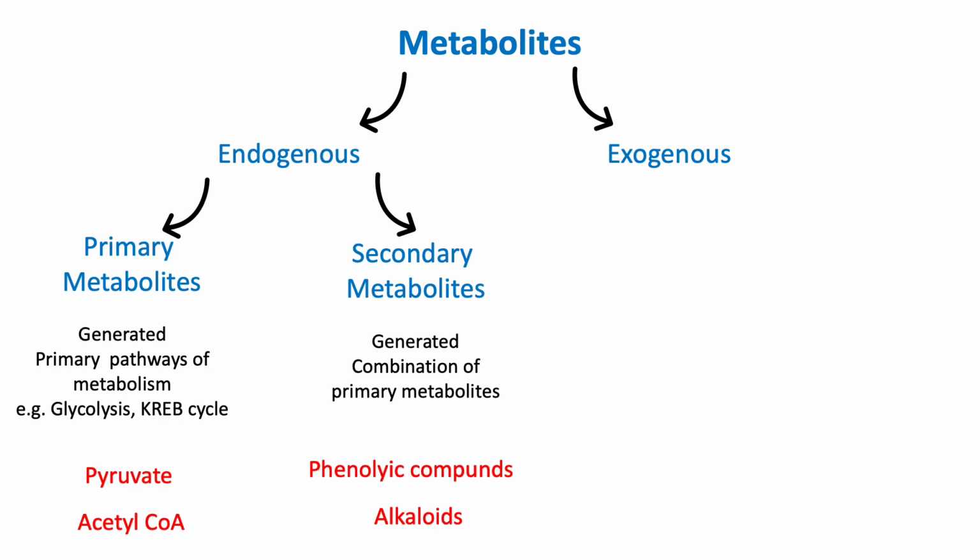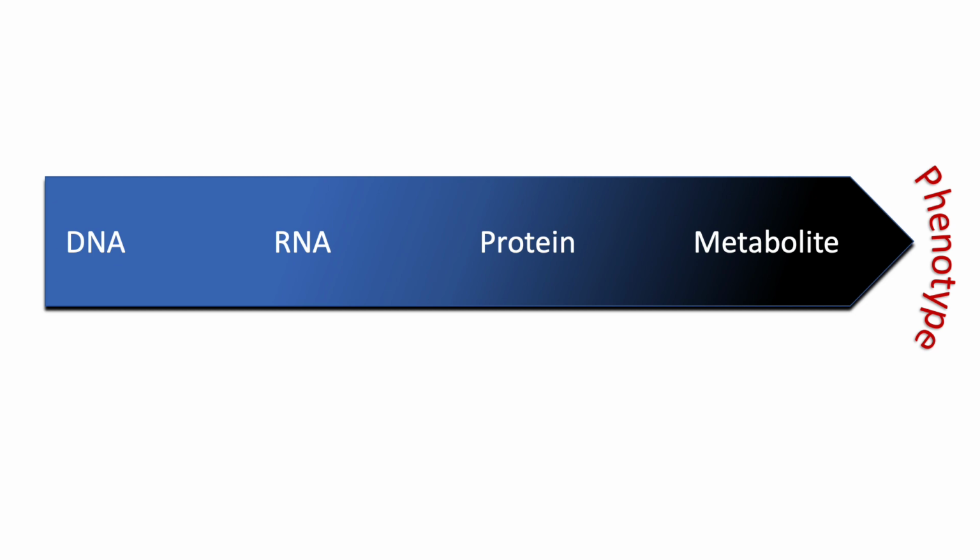Exogenous metabolites are those metabolites which are taken from an outside source. We can get drugs or drug derivatives and food colors, and all these are examples of exogenous metabolites. Let's have a look at this scale to further understand the metabolome.